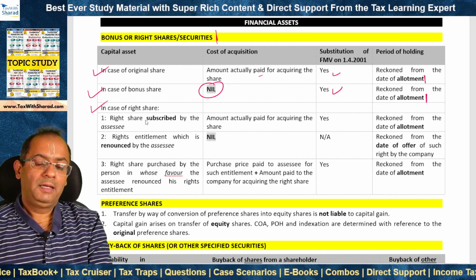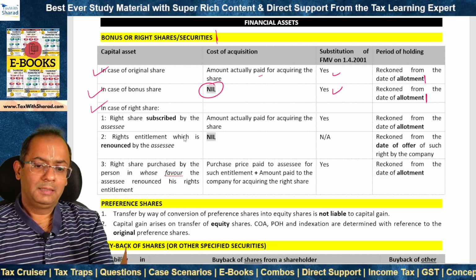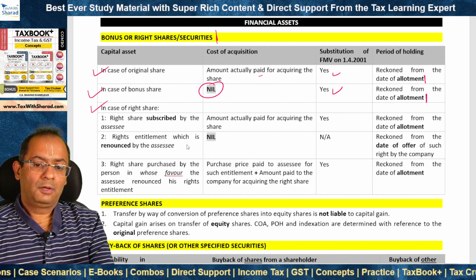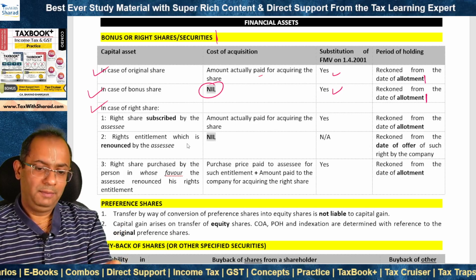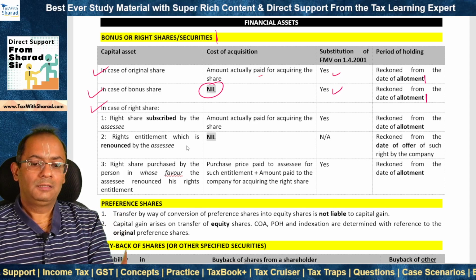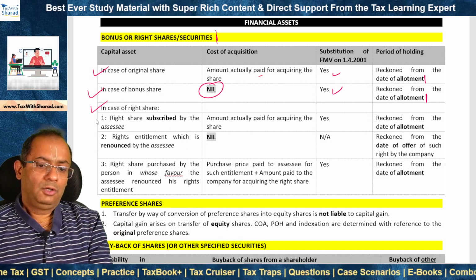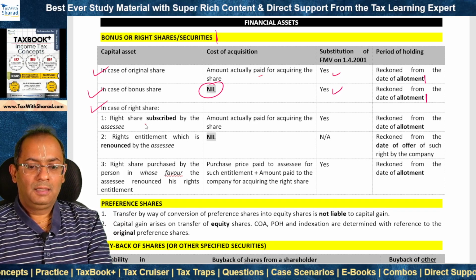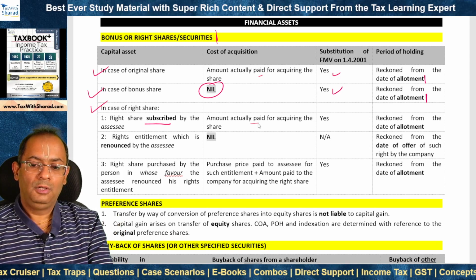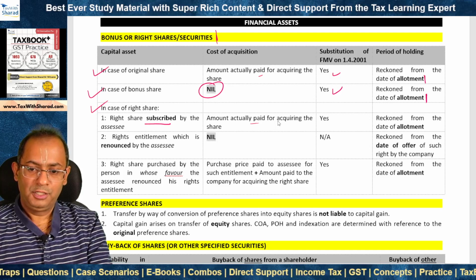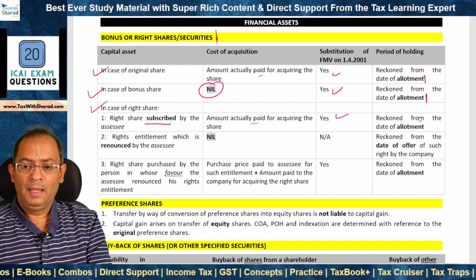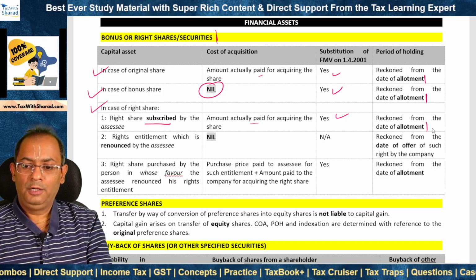In the case of right shares, now the assessee first receives or acquires the rights entitlement from the company, and then using that rights entitlement, the right shares are subscribed by the assessee. Now where the right shares are subscribed by the assessee, what will be the cost? The cost will be the amount actually paid for acquiring the share, the right share. Substitution of FMV on 1st April 2001 is available, and period of holding runs from the date of allotment.